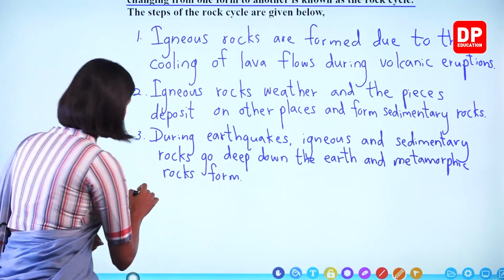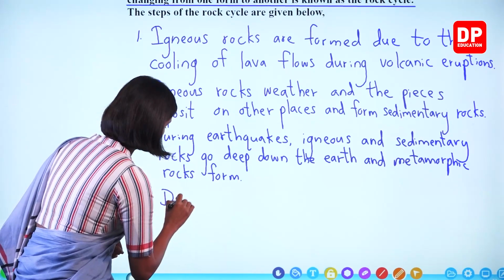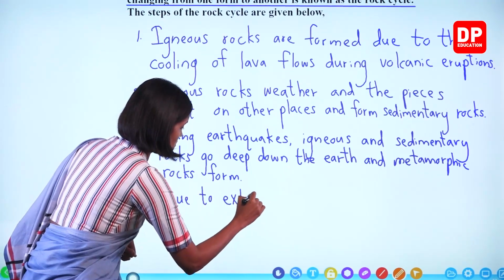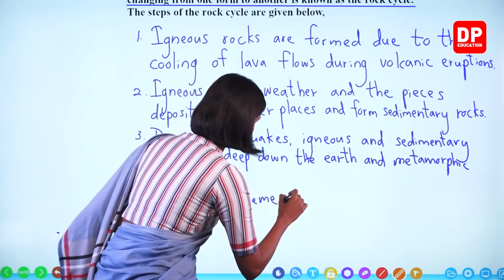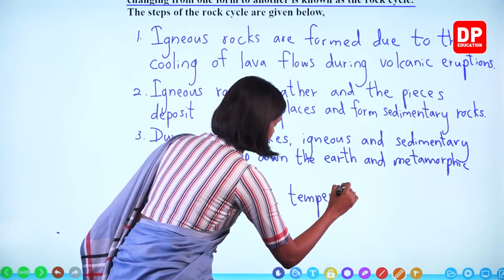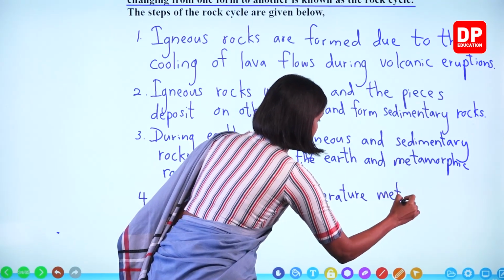Okay, we will write. Due to extreme temperature, metamorphic rocks turn into magma.